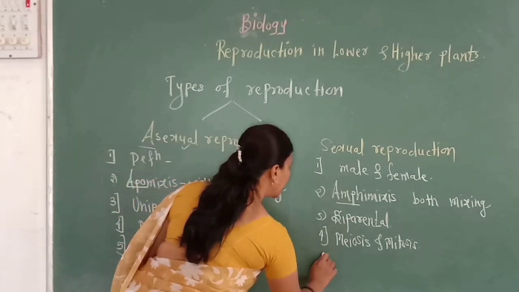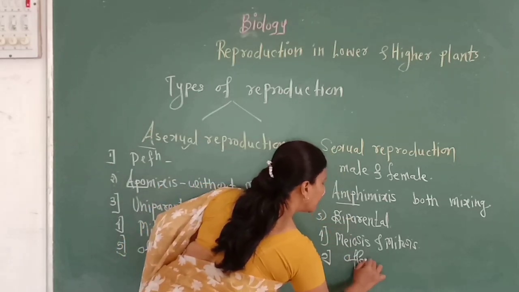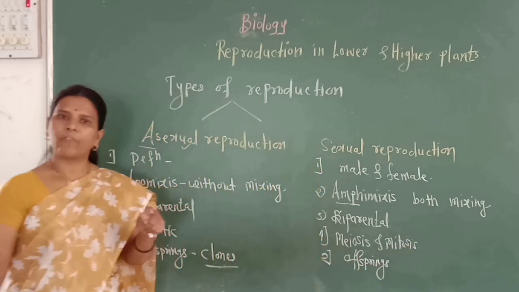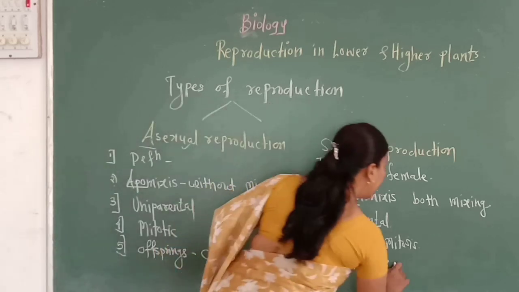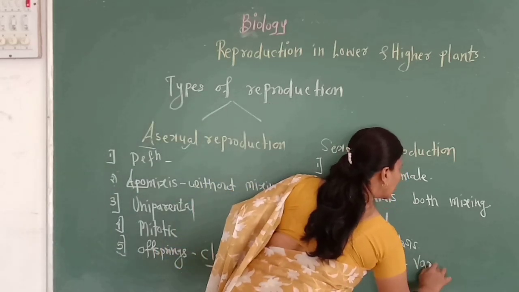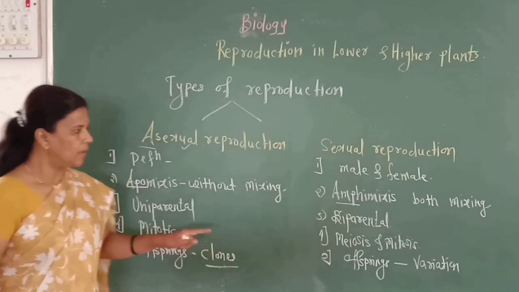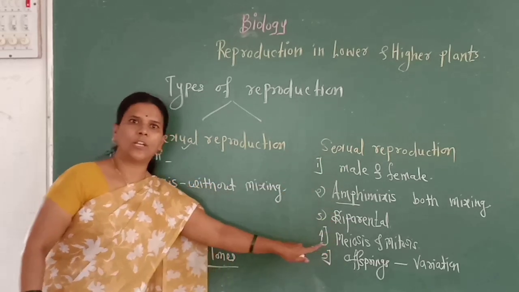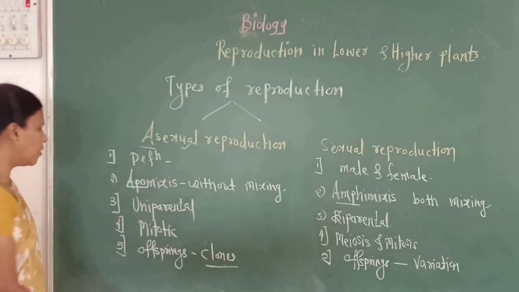While in sexual reproduction, the offsprings which are formed are not morphologically and genetically identical with each other, so it creates variation in nature. So we also describe that variation is possible only in sexual reproduction. In asexual reproduction, variation does not occur.